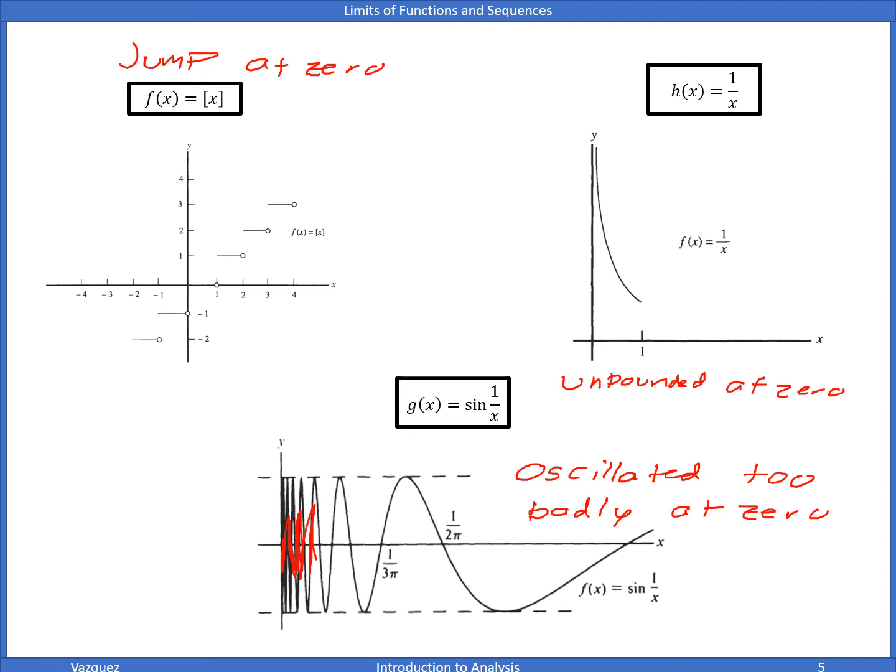So in a sense, these 3 examples describe the sort of behavior we may suspect of a function that doesn't have a limit at a point. Right, and we're going to comment more on this in section 2.4. This is 2.2, I believe. So in not the next lecture, but the one after that, we'll comment on this because we kind of already know what to expect for functions that don't have a limit at a point.